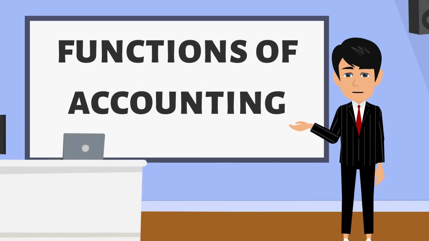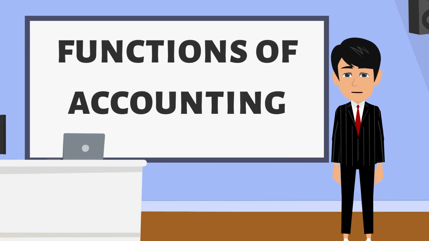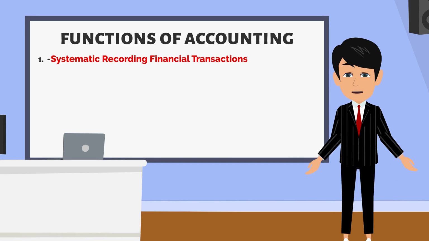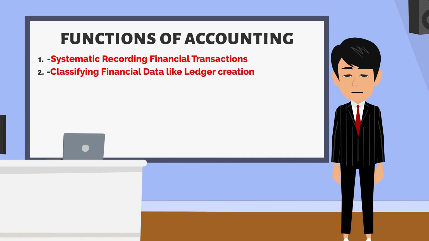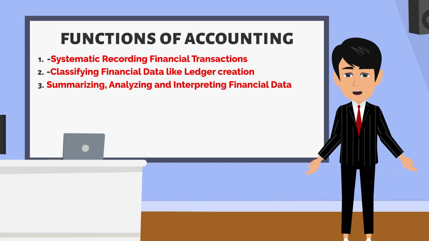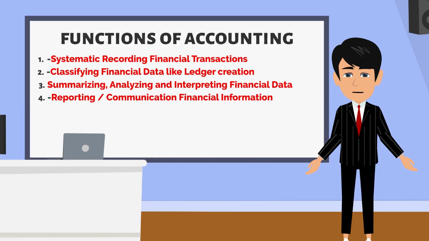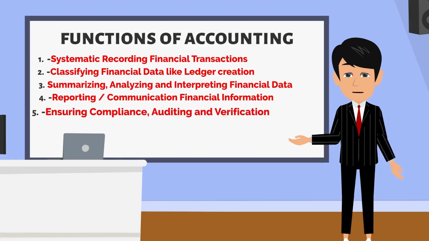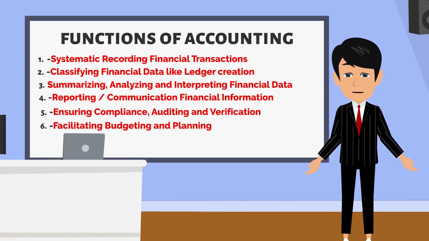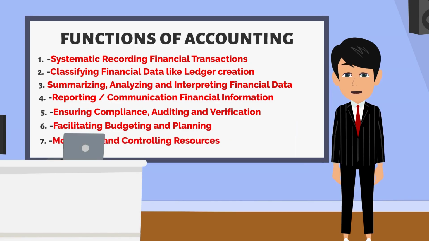Now, let's explore the functions of accounting, which are closely related to the objectives we discussed earlier. Now, we will learn the 7 functions of accounting. First, systematic recording of financial transactions. Second, classifying financial data like ledger creation. Third, summarizing, analyzing, and interpreting financial data. Fourth, reporting, communicating financial information. Fifth, ensuring compliance, auditing, and verification. Sixth, facilitating budgeting and planning. Seventh, monitoring and controlling resources.